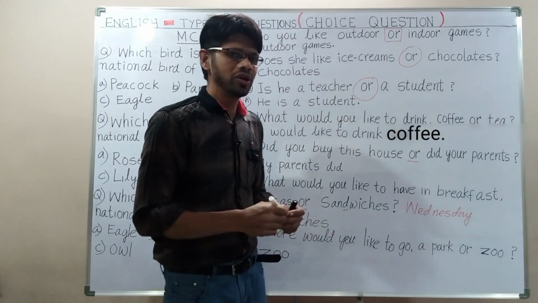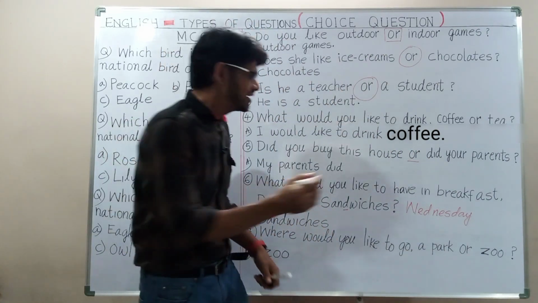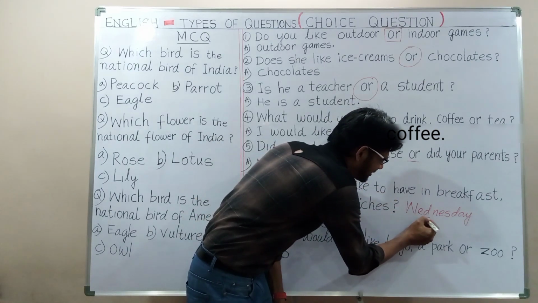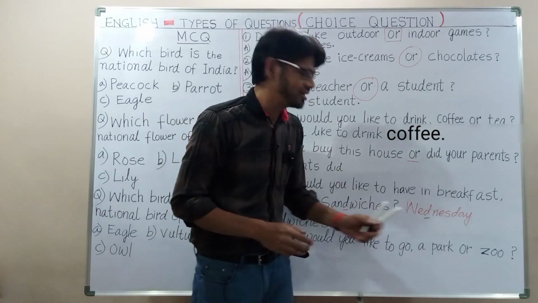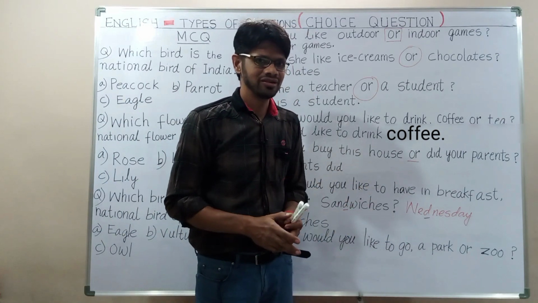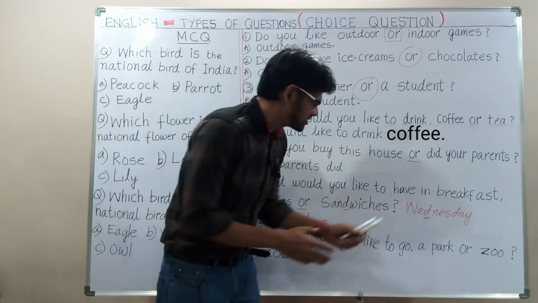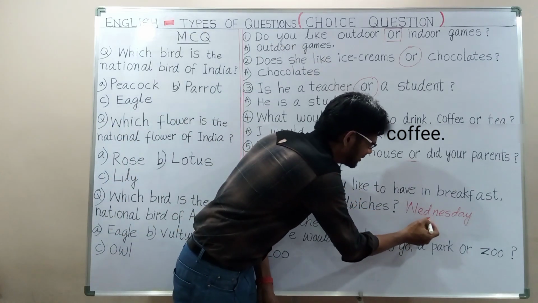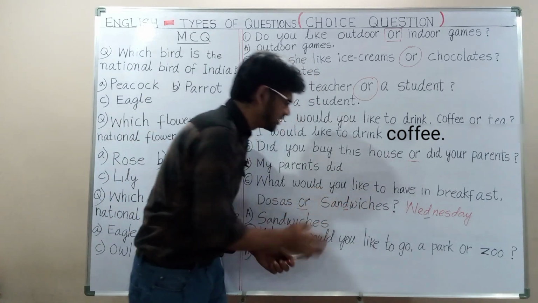Most of us pronounce it "Wed-nes-day". Actually, here also D is silent. It is not "Wed-nes-day", it is "Wenz-day". The D is silent in Wednesday, and in sandwiches also the D is silent.